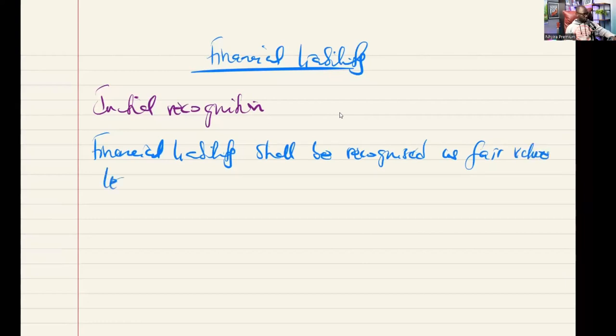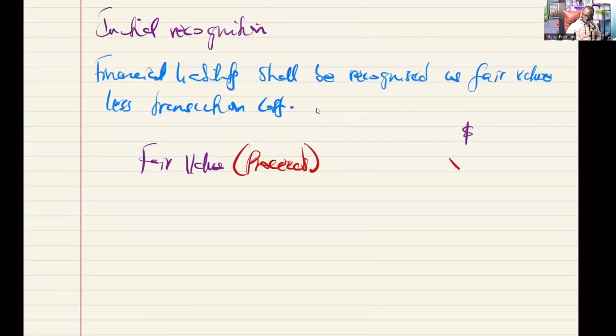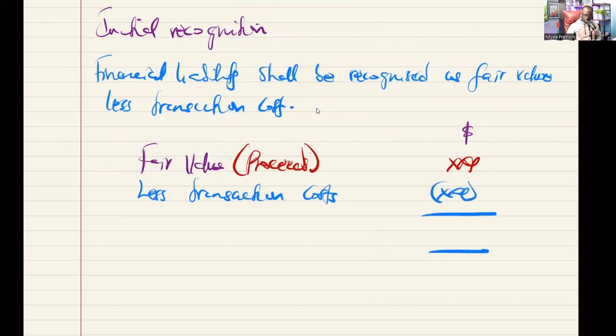So we're going to be bringing in the fair value, or if you want, the proceeds, very simply, then we will deduct transaction cost. Now, the transaction cost is the cost that we incur in arranging the contract. And that becomes the initial measurement.